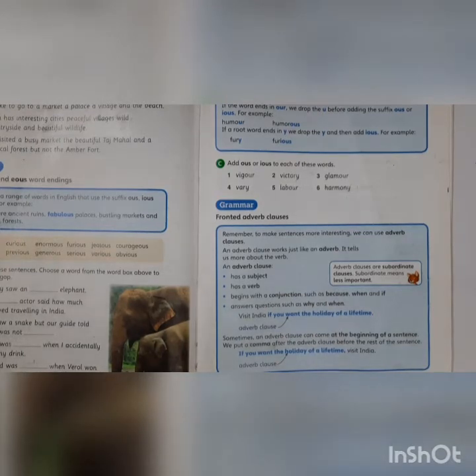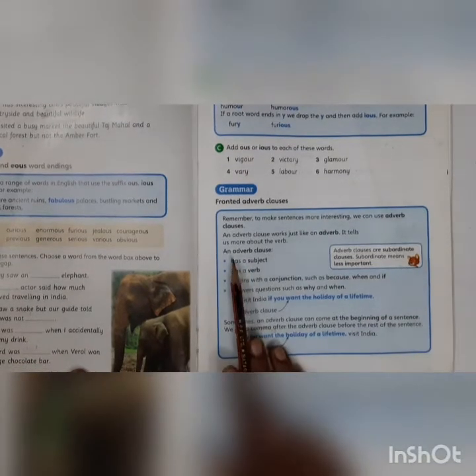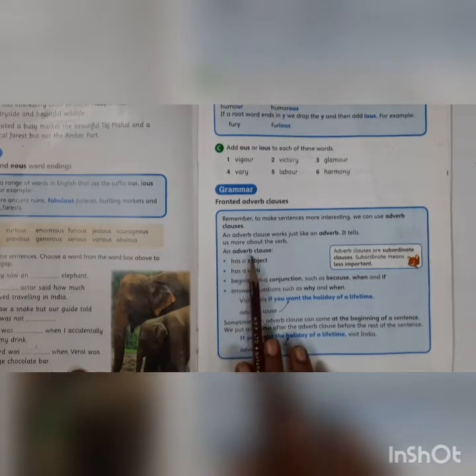It modifies another verb or an adjective. Like the example, children, of how: He ran quickly. Ran. So how did he run? Quickly. When? He arrived late. So the adverb over here is late. When did he arrive? Late. Where? The car stopped here. Where did the car stop? Here. Okay. Then you have an adverb clause. An adverb clause has a subject.